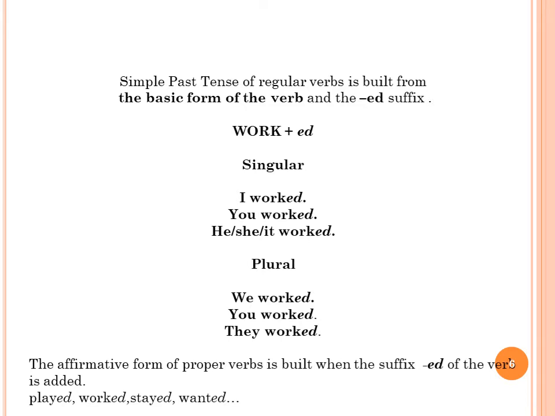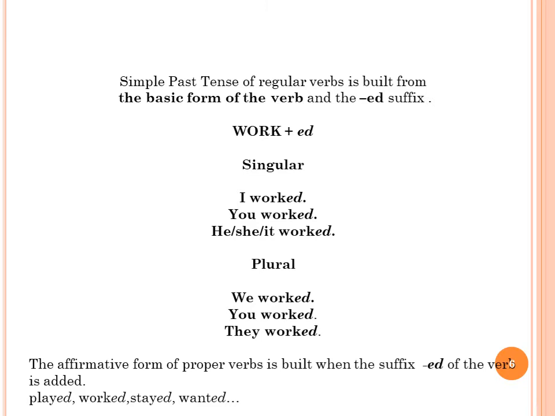As I said, the simple past tense of regular verbs is built from the basic form of the verb and the ed suffix. For example, work as the basic form of the verb plus the ed suffix. In singular, I worked, you worked, he, she, it worked.